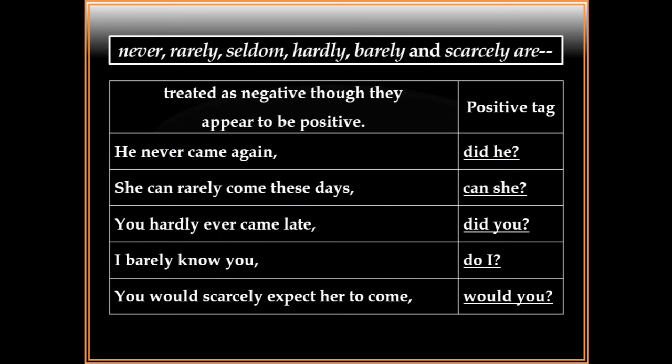Suppose he never came again, so it will be did he. She can rarely come these days, so it will be can she. You hardly ever came, did you? I barely know, do I? You would scarcely expect her to come, would you?